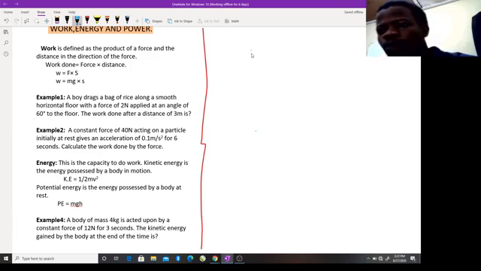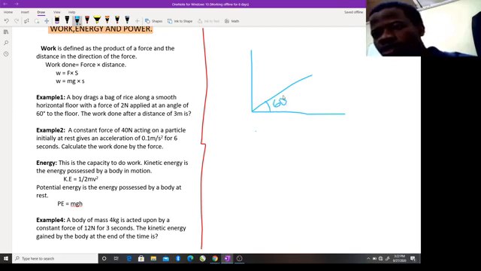Like you have a force acting on the body, and you have this angle to be 60 degrees. The force is acting, so the vertical is probably 6 newtons, and here acting to the horizontal, probably 5 newtons.